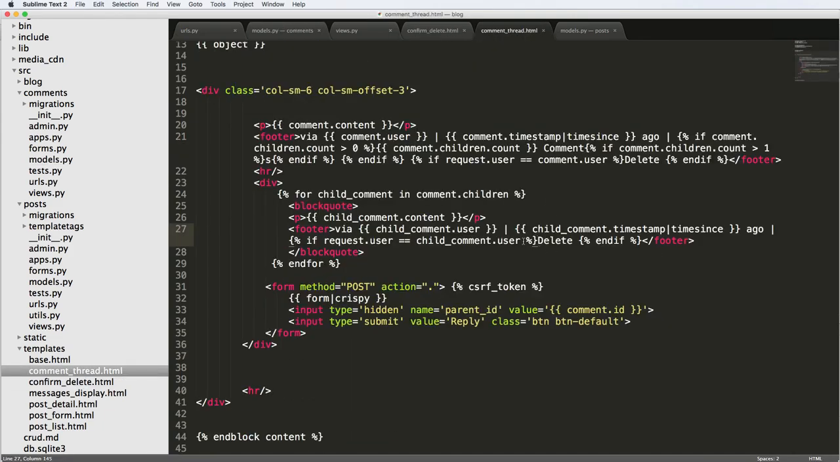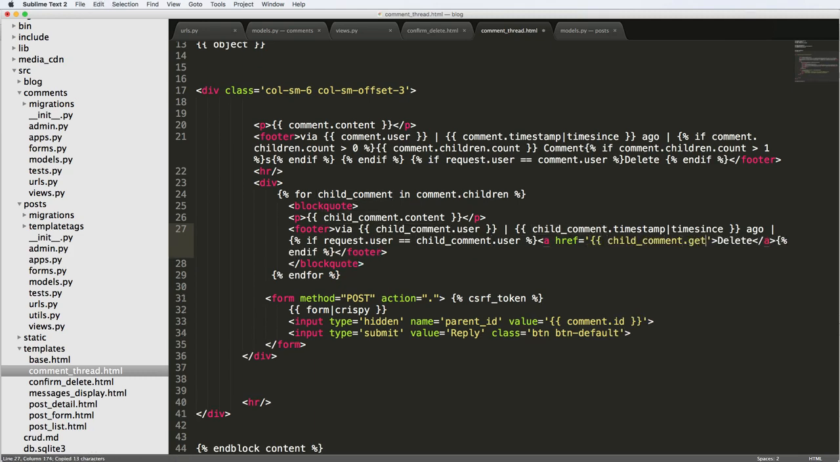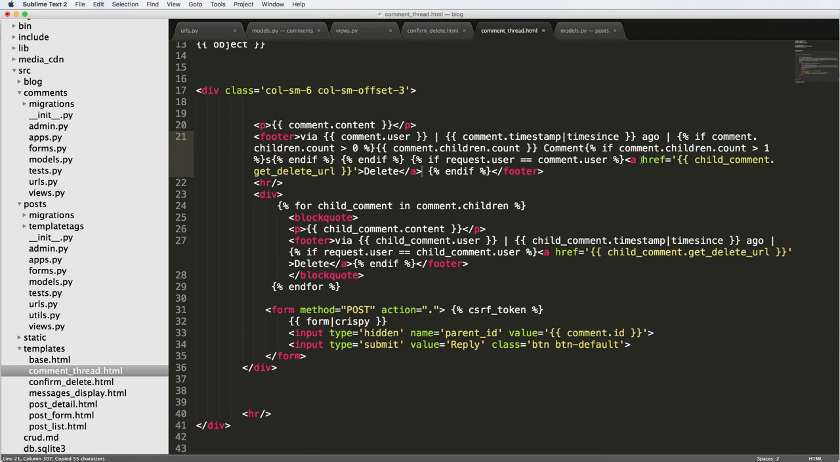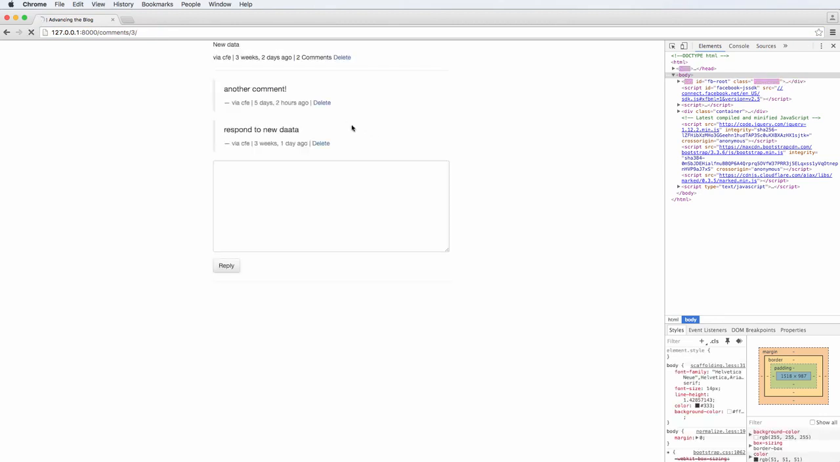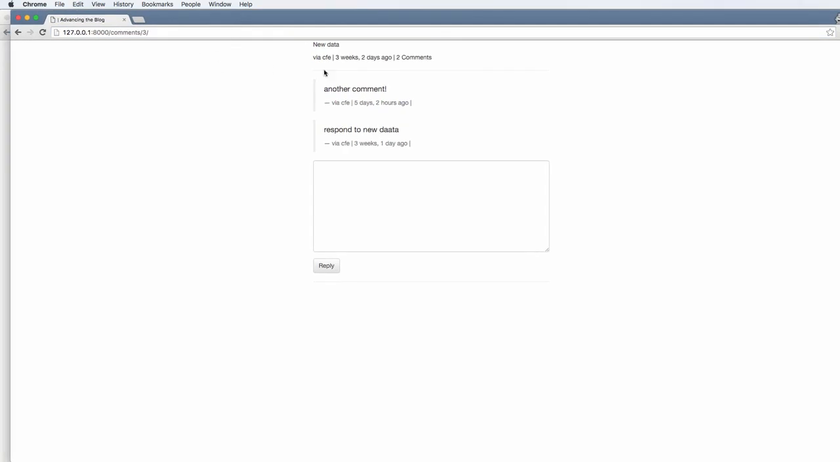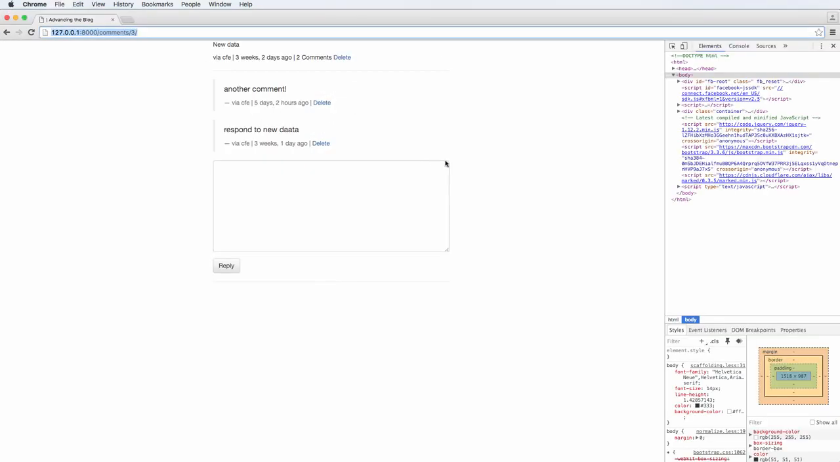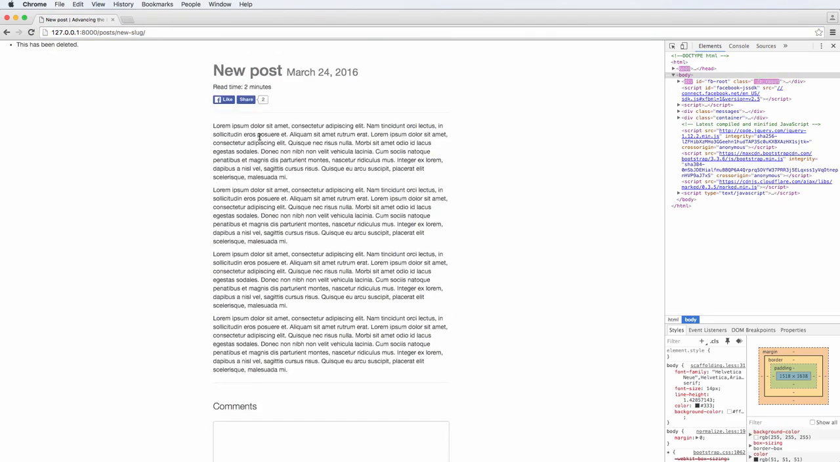So back into our thread, we can now just use an a href equals, and close off the a, child_comment.get_delete_url, and there we go. So I'm going to go ahead and copy that same thing, put it into the top one, and this will be just comment.get_delete_url, and we'll hit save here, and now I can see that these are there. If I look at this exact same thing on a non-authenticated user, I see that the delete button is gone. So now we can actually delete these, and it takes us back to the original content object.